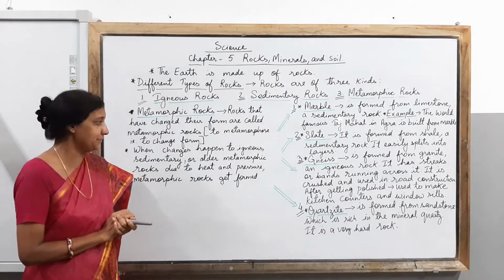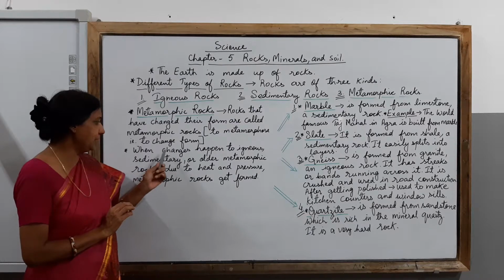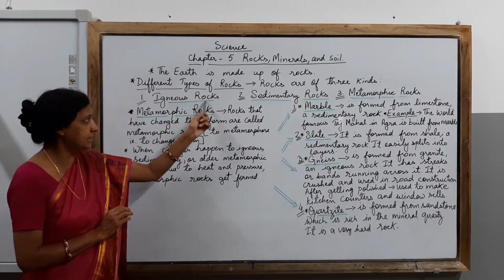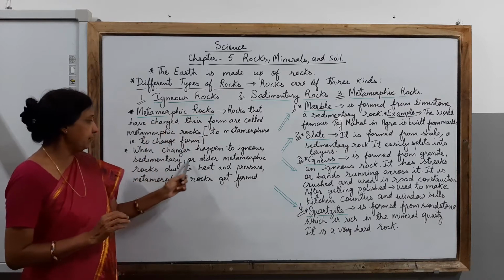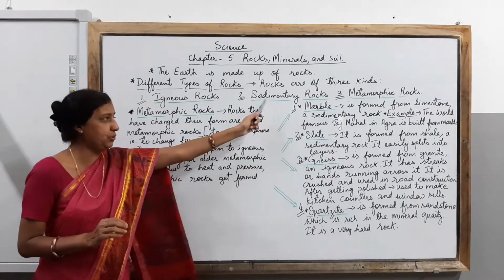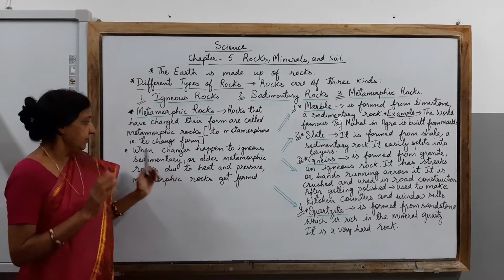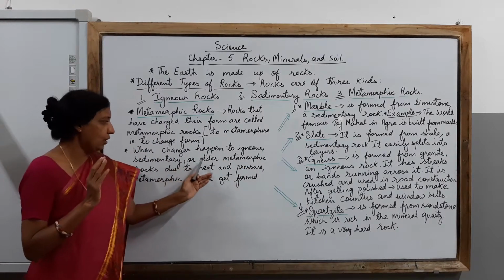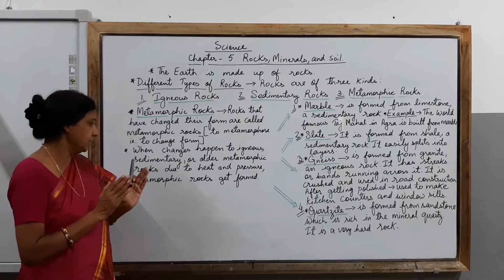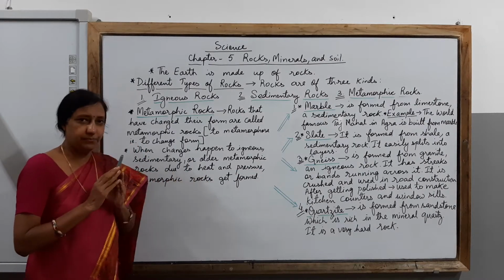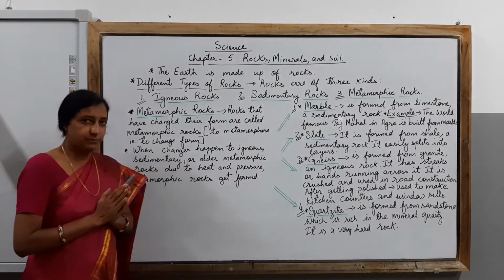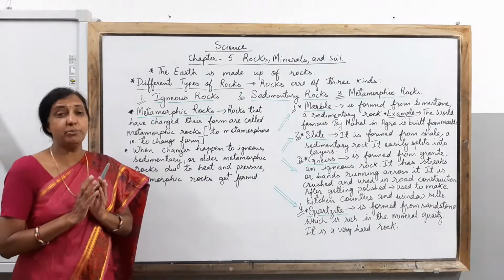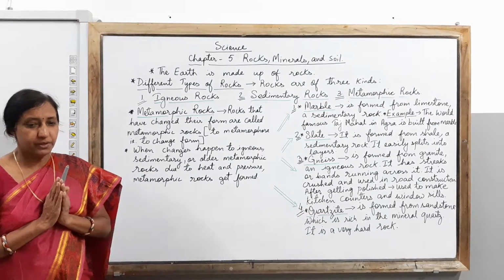When changes happen to igneous rocks, sedimentary rocks, as I have explained to you in my previous class, or older metamorphic rocks due to heat and pressure, metamorphic rocks get formed. So this is how the metamorphic rocks are being formed.